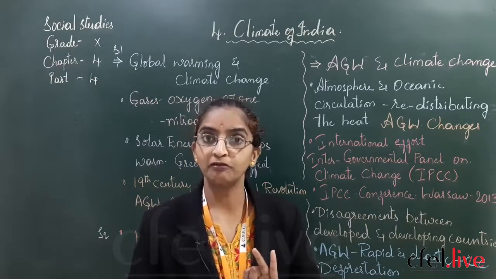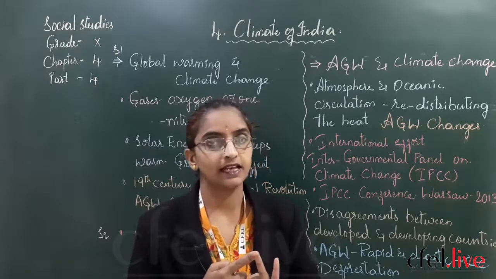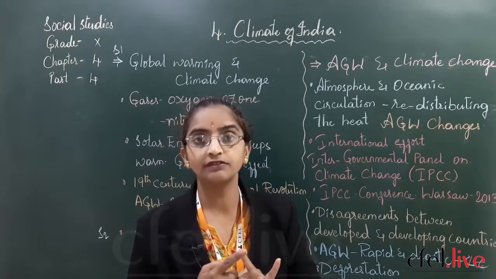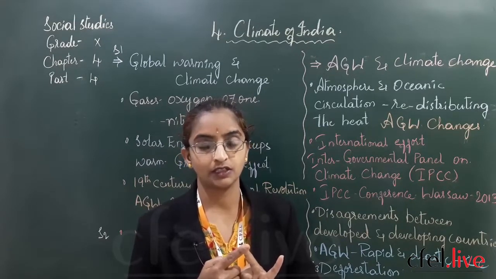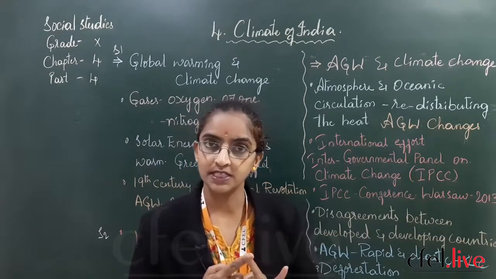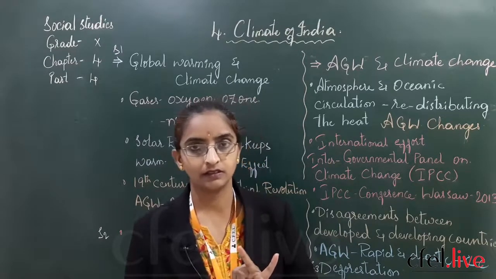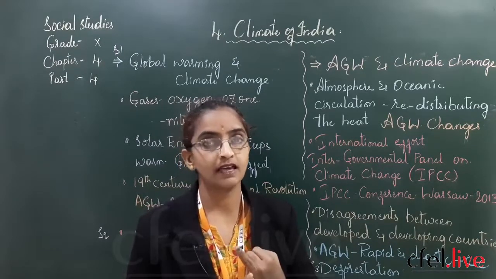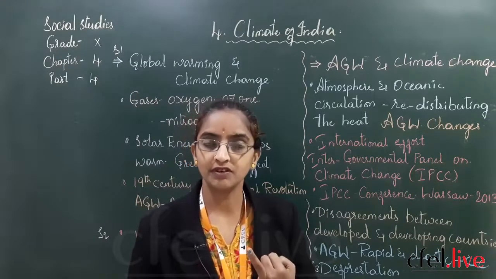divided into 2 phases of the rainy season. One is advancing monsoons and the other one is retreating monsoons. Advancing monsoons are the arrival of monsoon winds with a lot of precipitation, a good amount of rainfall. After pouring down this precipitation, the winds will be moving back on their way to the ocean. That is what is called retreating monsoons. So advancing monsoons and retreating monsoons.